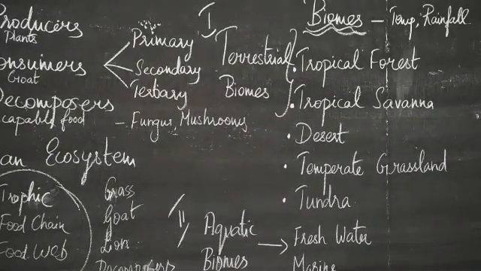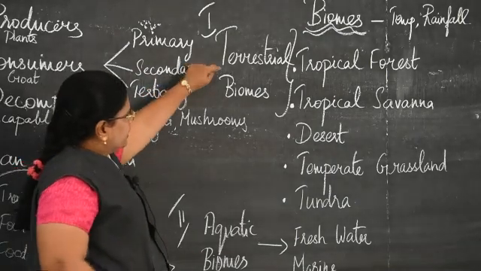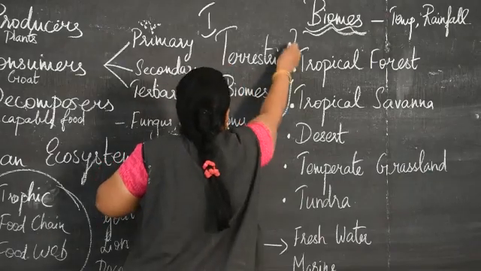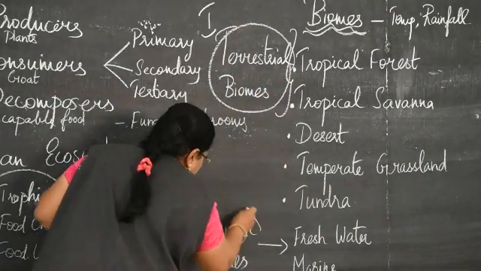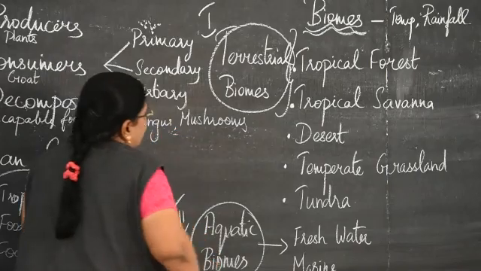And these biomes are defined by abiotic factors like relief, rainfall, climate, soil and vegetation. And this can be classified into two important biomes, that is the terrestrial biomes and the aquatic biomes.